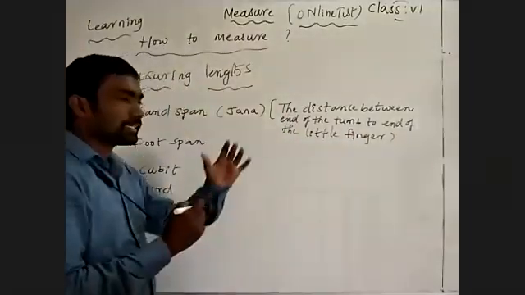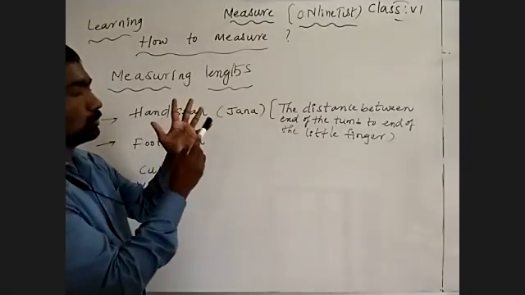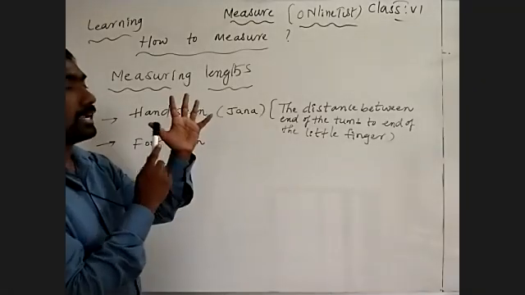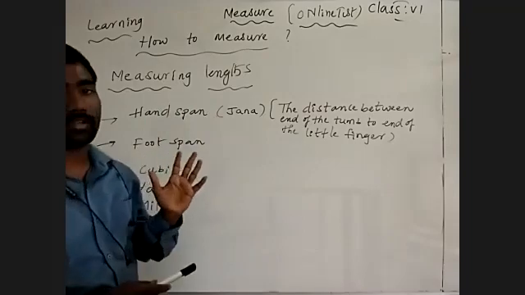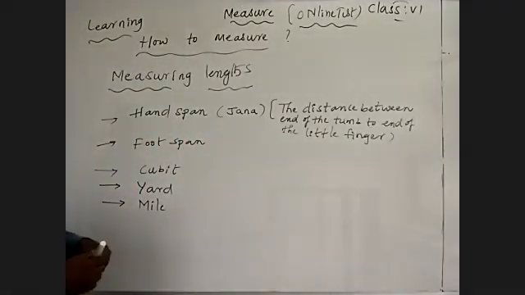See here, we are utilizing the distance between those two, thumb to little finger. That we call a hand span. And coming to that, foot span.